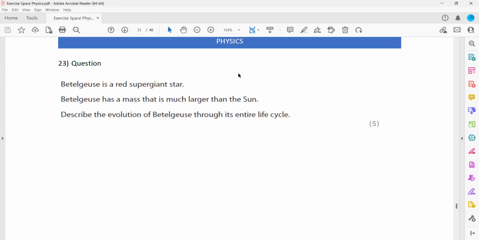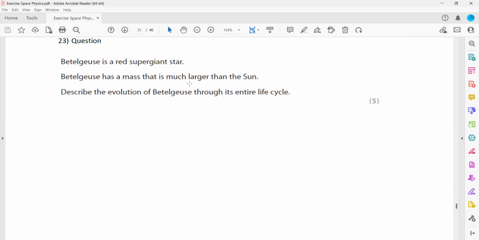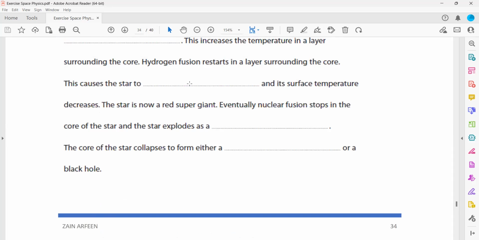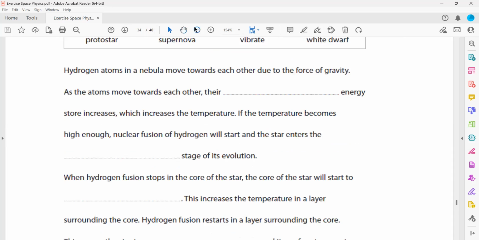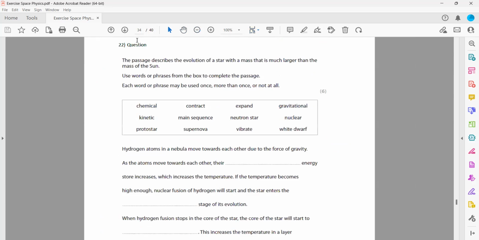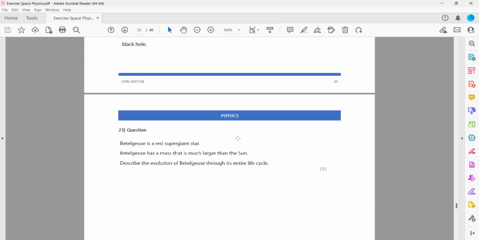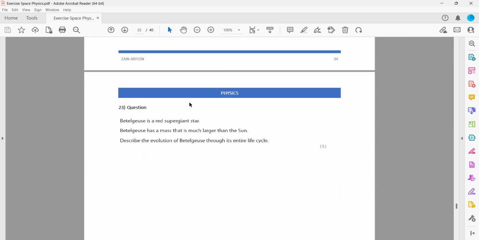In question 23, we have a red supergiant which has a mass much greater than the Sun. Describe the evolution. So it's the same idea, it's the same answer here. Describe the evolution of a star that has a mass much greater than the mass of the Sun. If you write all the points here, you will score the marks.